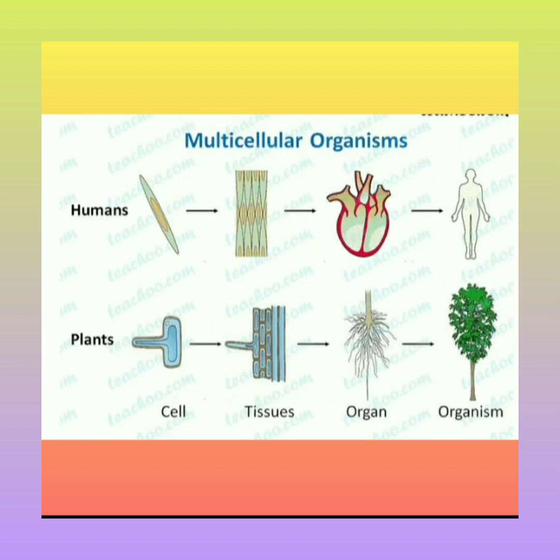An organism is made up of one or more organ systems which work together to perform all the functions necessary for sustaining life. You can see here for humans: cells, tissues, organs, then an adult. Then in plants: cells, tissues, organs, then a tree.